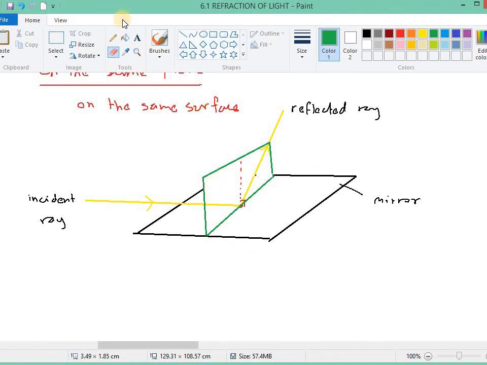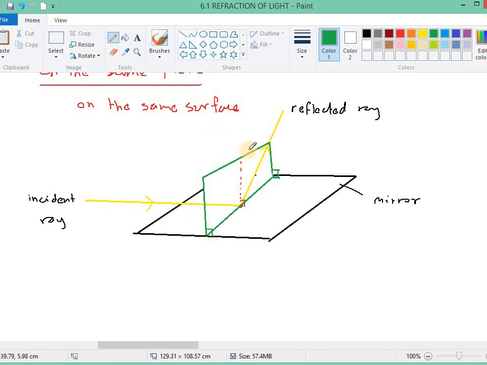This cardboard is at 90 degrees to this mirror. So this incident ray is on the surface of the cardboard, this normal line is on the cardboard, and this reflected ray is also on that piece of cardboard. They all lie on the same surface, on the same plane.